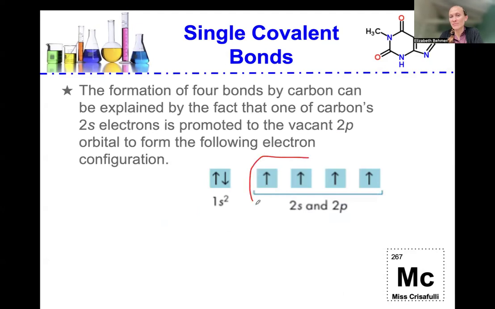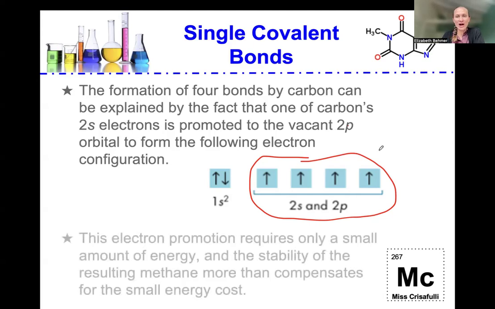So it allows carbon to join nicely to many other atoms because it has on each side of it four spaces where it can form a shared single covalent bond with other atoms. That contributes a lot to carbon's properties in forming other organic compounds. This electron promotion requires only a small amount of energy, and the stability of the resulting methane more than compensates for the small energy cost.